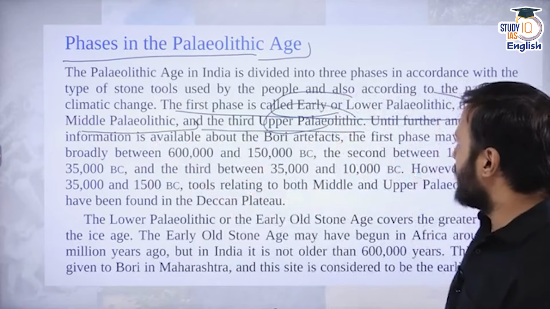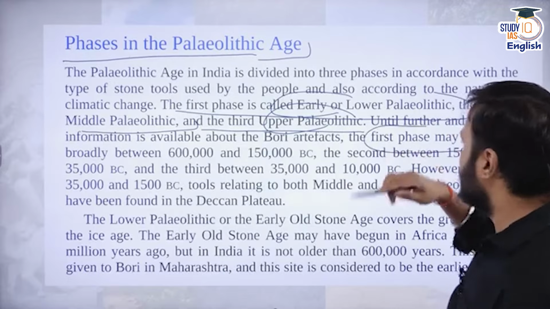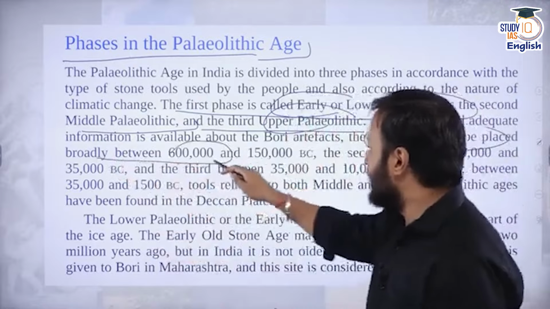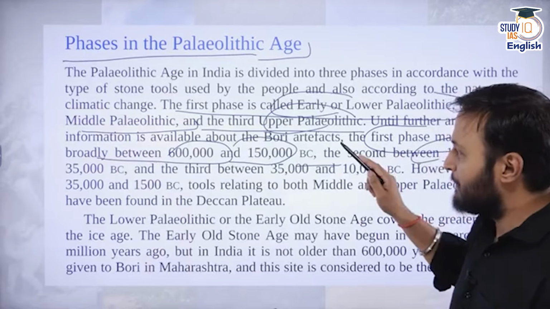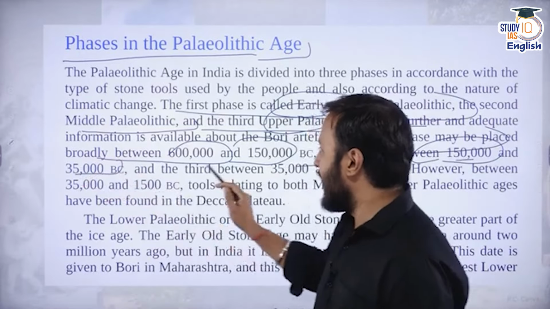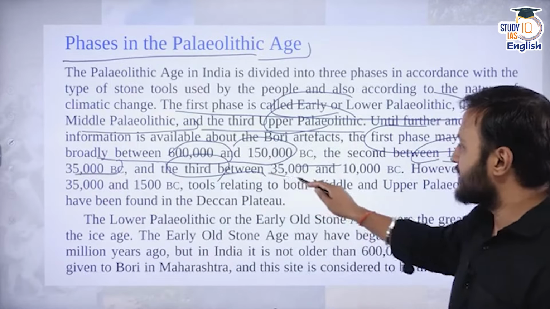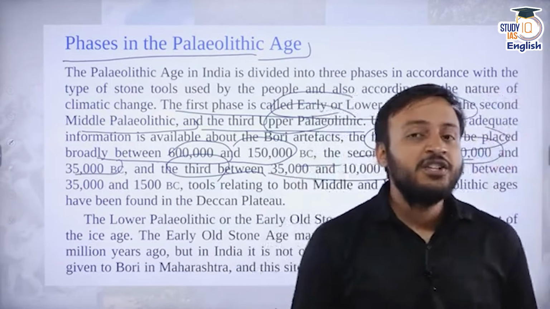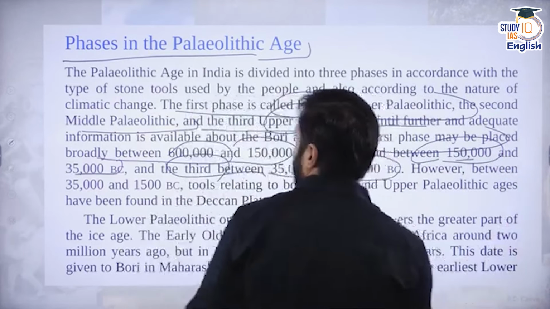In the first phase, broadly between 6 lakh and 1,50,000 BC, the second, that means the mid Paleolithic, 1,50,000 to 35,000 BC, and the third one, the upper Paleolithic, 35,000 to 10,000 BC. So this is the division of Paleolithic age.